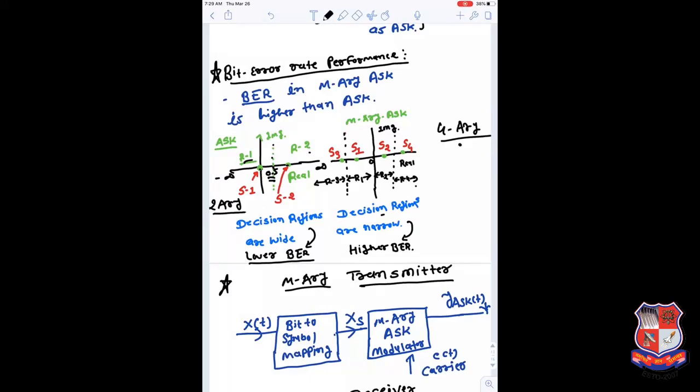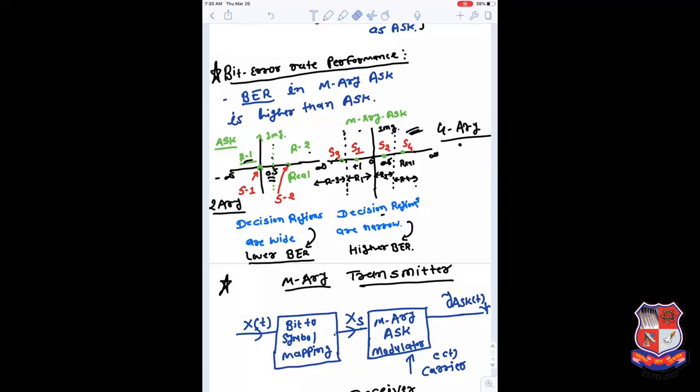Now in the 4-ASK signal, you can divide S1, S2, S3 and S4. So there may be points at plus 1 and minus 1, and the boundary is 0, and between S3 and S1 you have this boundary, and between S2 and S4 you have this boundary. This region extends from this point to infinity, so this is my region number 1.